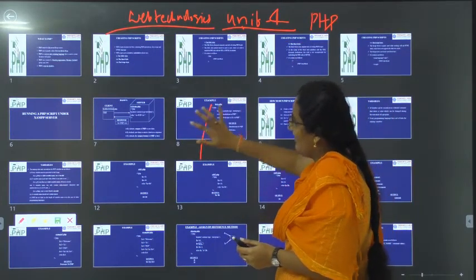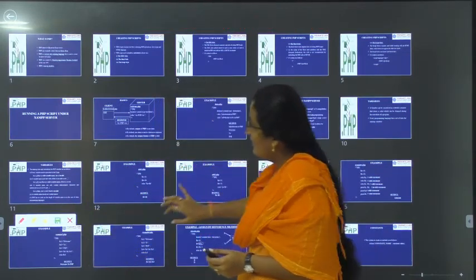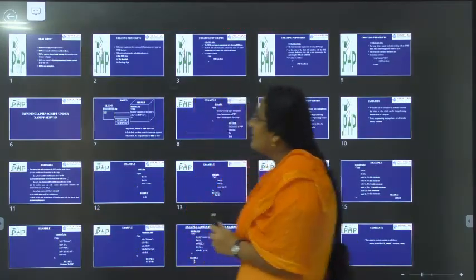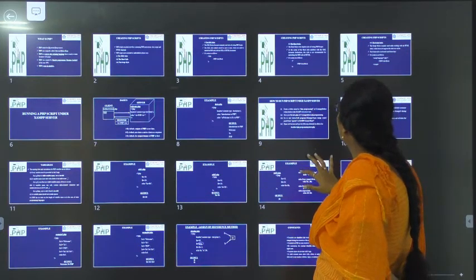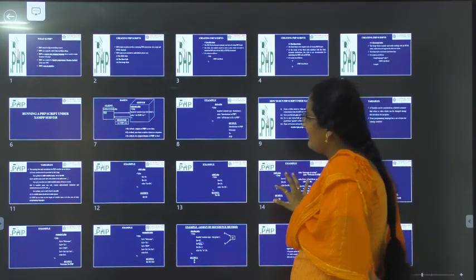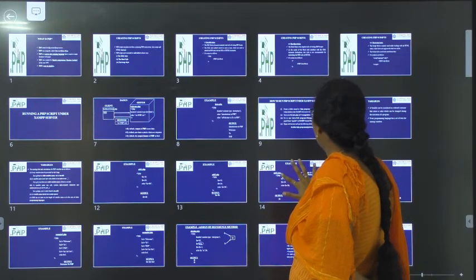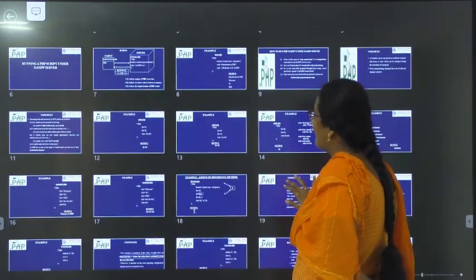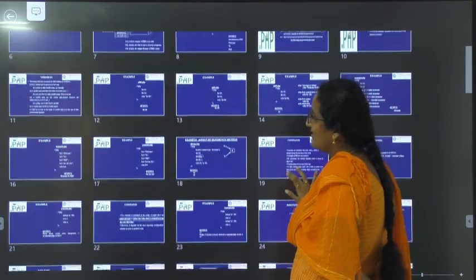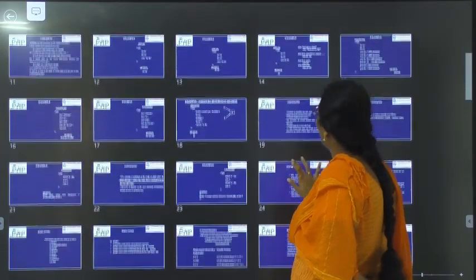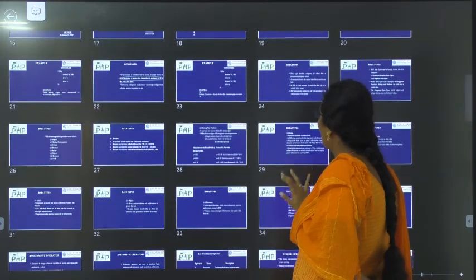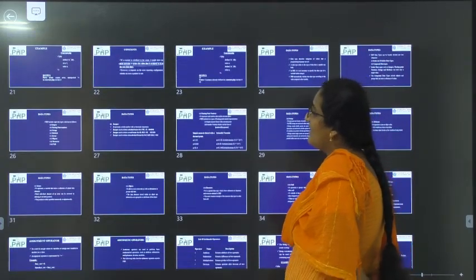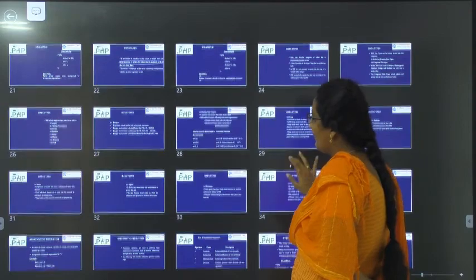So what all have we done? What is PHP? How to create PHP scripts? How to run PHP on the JAM server? What are the steps to run PHP on the JAM server? What are variables? What are the rules for creating variables? Example variable programs. What is a constant? Example for constant. What is a data type? Different classifications and categories of data types.